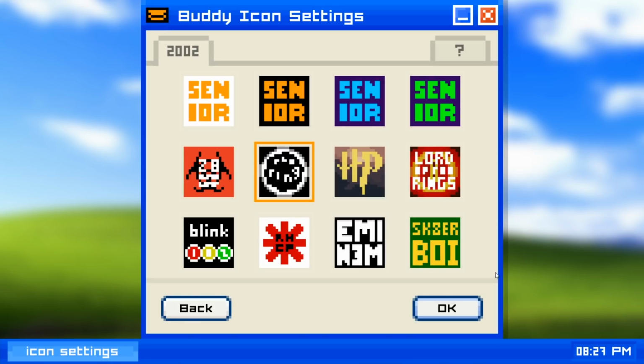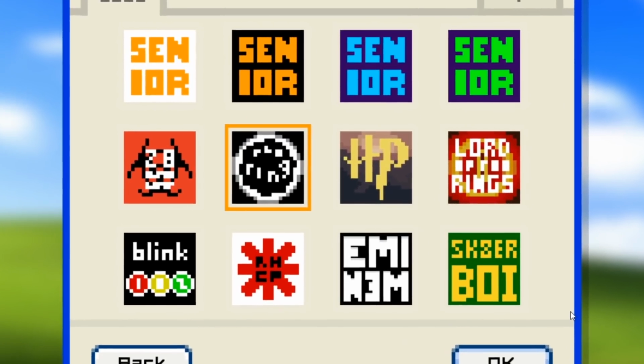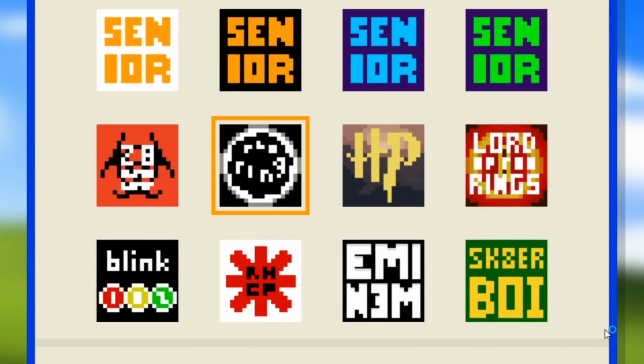You couldn't have any photos on this thing, so people personalized their chat by changing the text color and setting these low pixel buddy icons, which you could find online or make yourself. It's 2002, so we've got 28 Days Later, The Ring, Harry Potter, Lord of the Rings, Blink-182, Red Hot Chili Peppers, Eminem, and Avril Lavigne. I'll go with 28 Days Later.